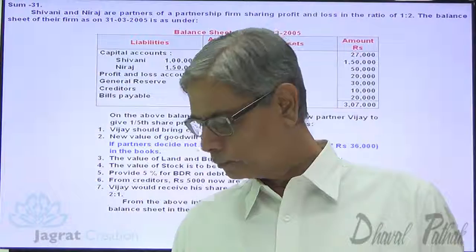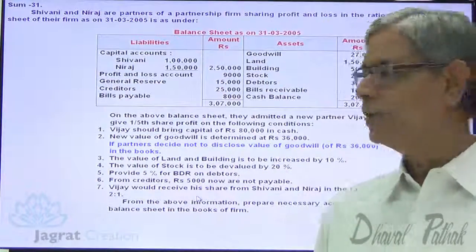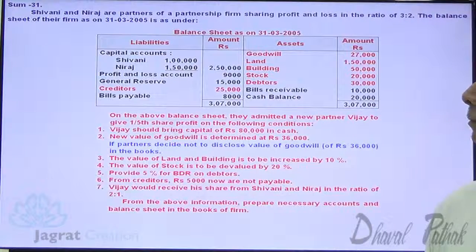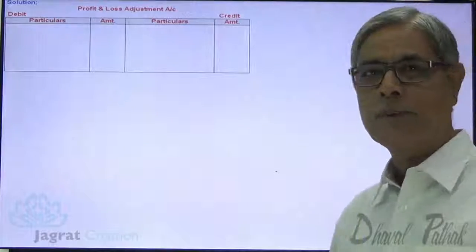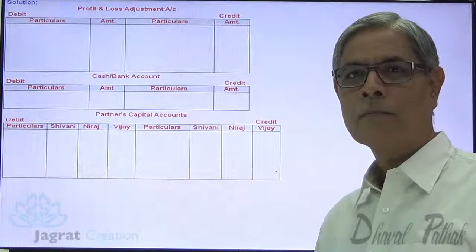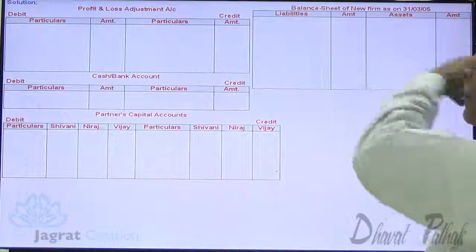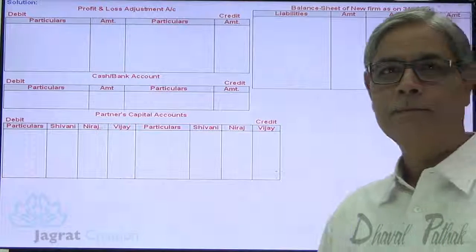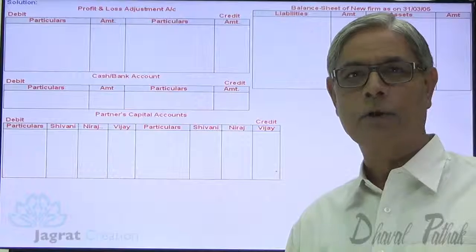Now, let me start with the sum. After explaining this much of details, here I prepare profit and loss adjustment account, cash and bank account, partners capital account. Then I prepare the balance sheet after admission.